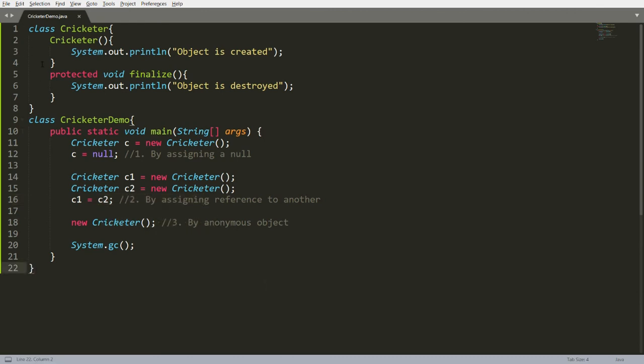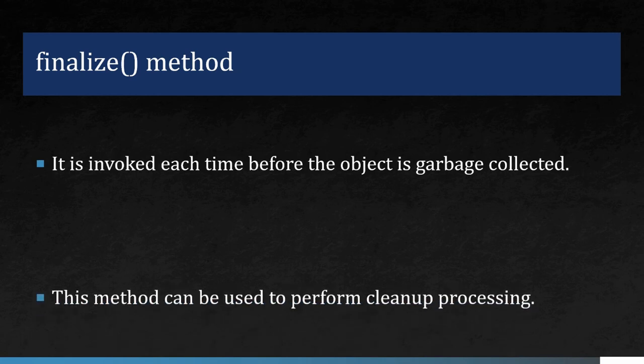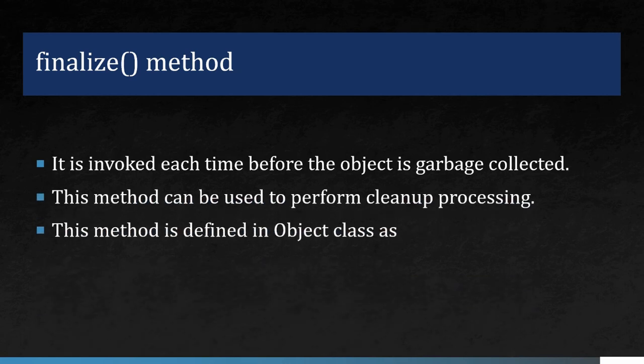You can write the finalize method for the cleanup processing just before the object is garbage collected, and you can call the system.gc function which forces the garbage collector to do the garbage collection. So we can say finalize is the function which is invoked each time before the object is garbage collected, and this can be used to perform the cleanup processing.